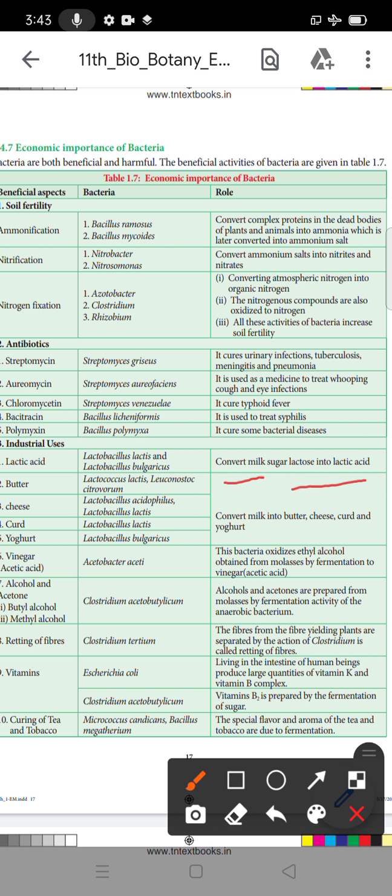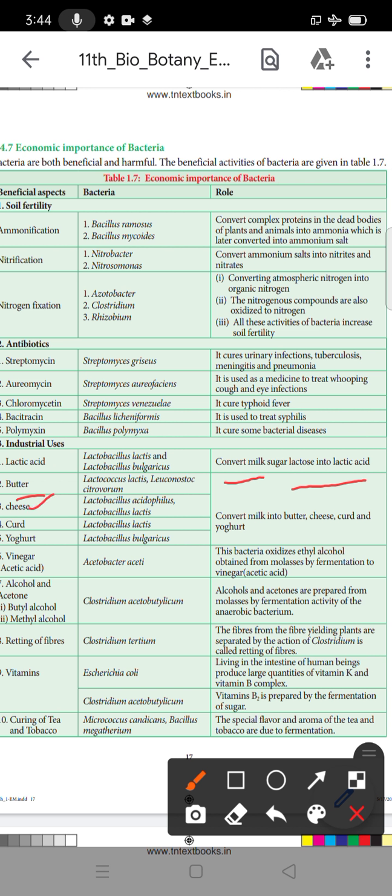Okay. The next one is butter. What is the name of the bacteria? It is Lactococcus lactis and Leuconostoc citrovorum. What is the role? The next one is cheese.